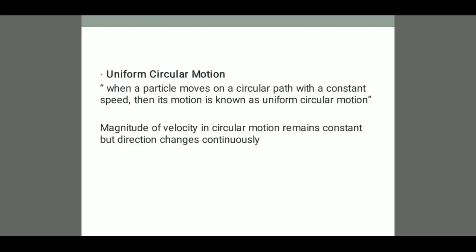The magnitude of velocity also remains constant, but you have to note one particular thing: the direction changes continuously. Once again, uniform circular motion is when a particle moves on a circular path with a constant speed. The magnitude of velocity remains constant and the direction is continuously changing. This you have to note down.